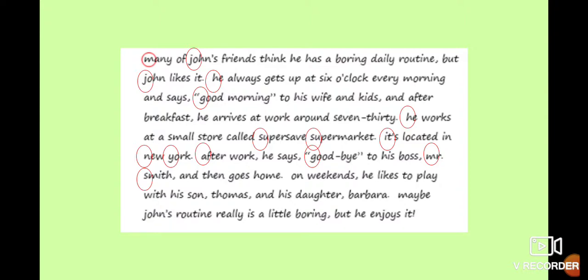Next sentence: On weekends, he likes to play with his son, Thomas, and his daughter, Barbara. We start the sentence with the word "On", so we use a capital letter. We have a proper name, Thomas, and another proper name, the name of the girl, Barbara, so we use capital letters. Then we have the letter M in "Maybe" because this starts the sentence. John's, because this is a particular name of a person, so we write it with a capital letter. Maybe John's routine really is a little boring, but he enjoys it.